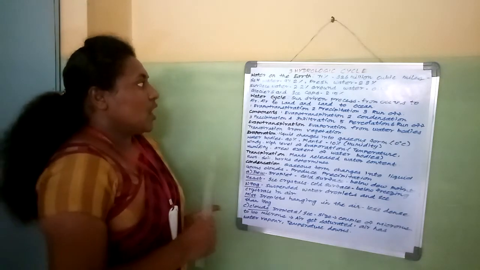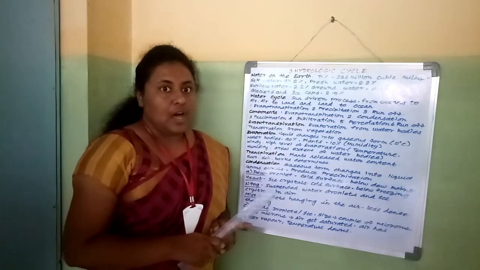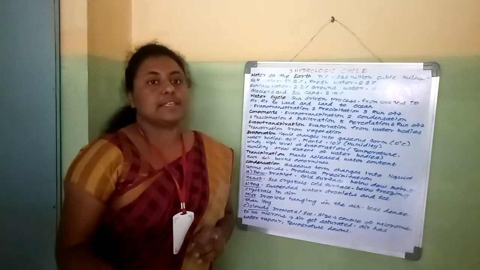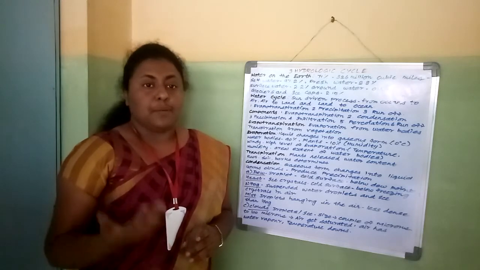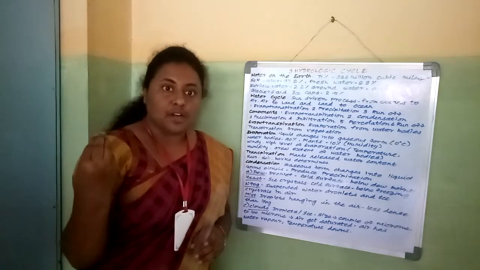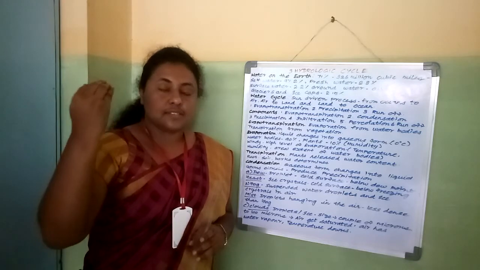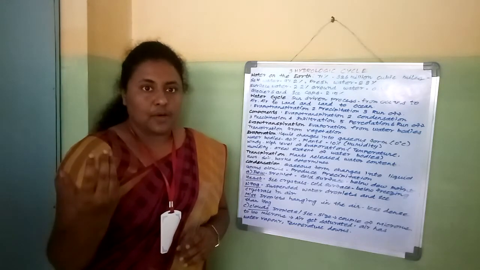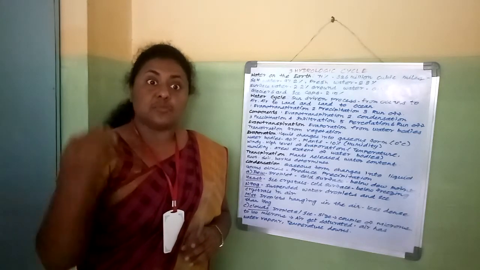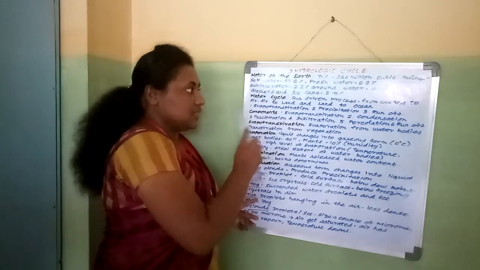Next one, water cycle. Water cycle means what? We all see the water on the surface in the form of lakes, ponds and oceans. But when it is raining, the water droplets are coming from the atmosphere. Atmosphere means in the sky. The same water we see in the oceans is the same water coming from the sky. How is it happening? That is called the water cycle.